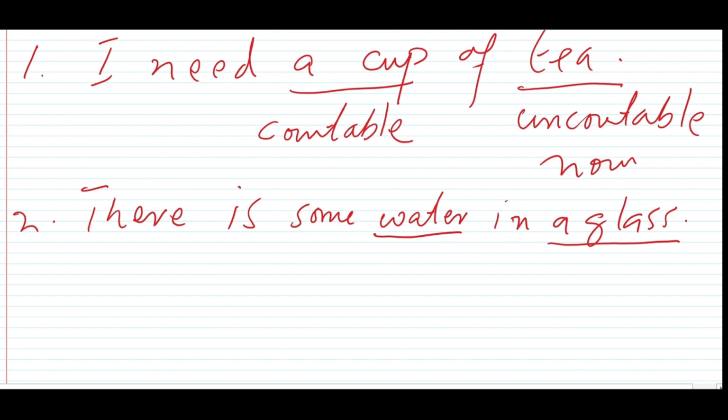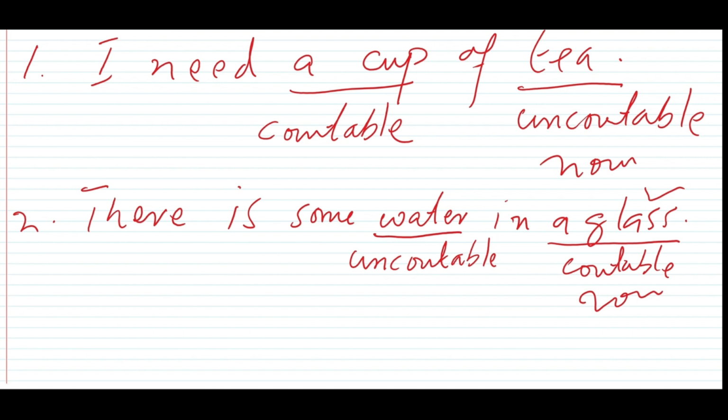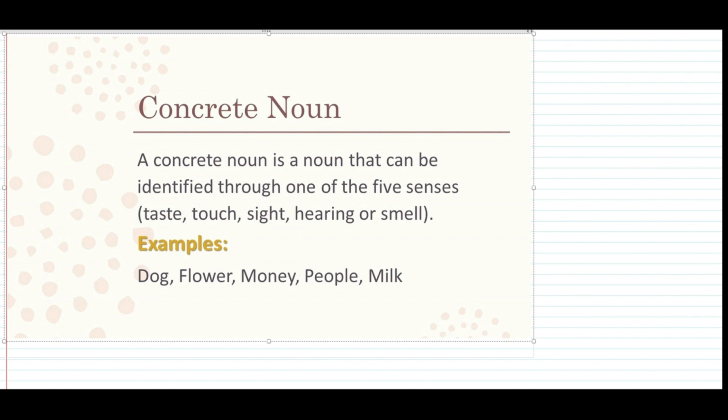Now water again is a form of liquid, so this cannot be counted. So this will be the example of uncountable noun. Again, the glass can be counted, so this is a countable noun. If your concept is clear about countable and uncountable noun, you can easily identify them in the sentences.